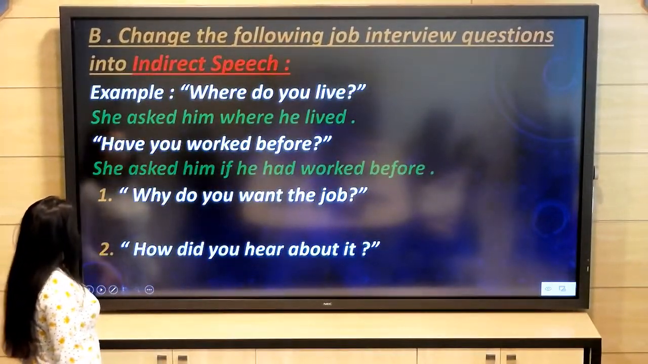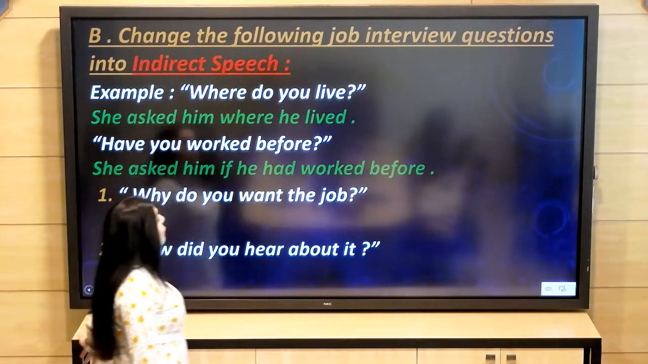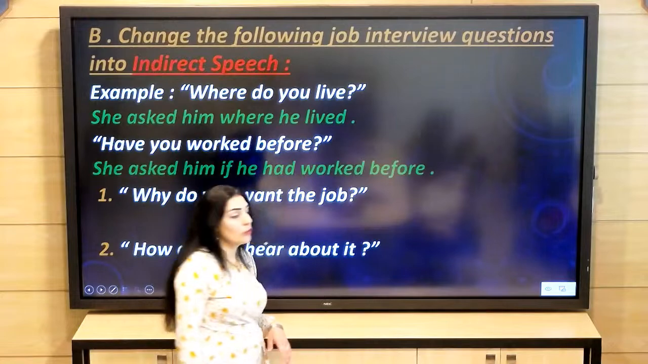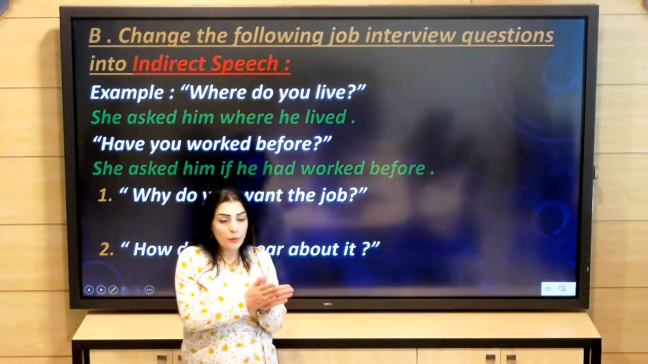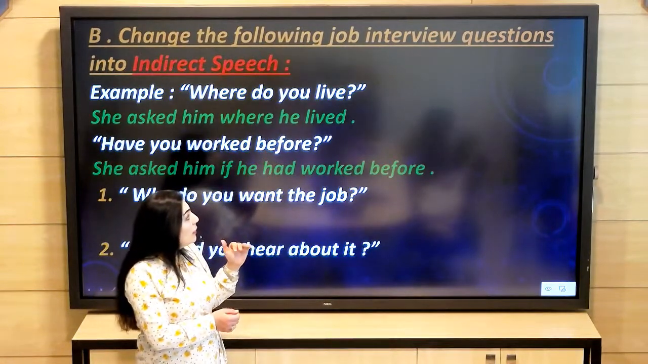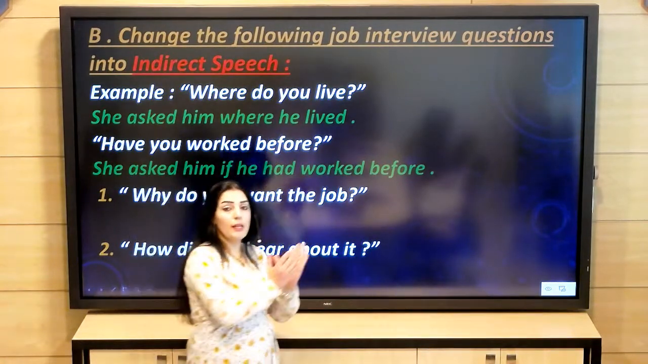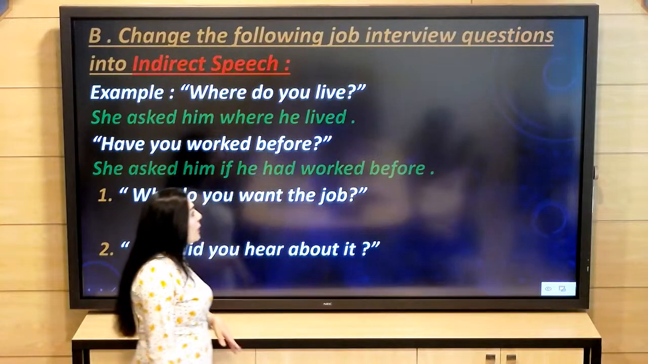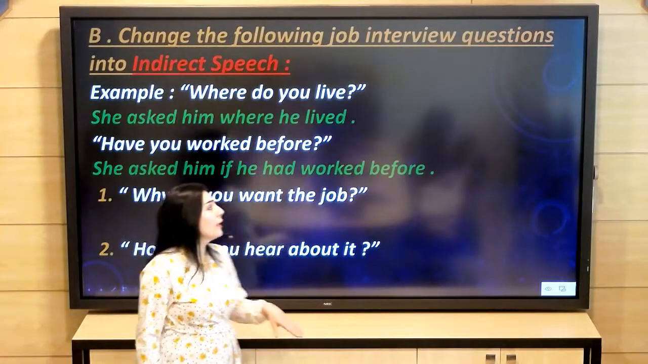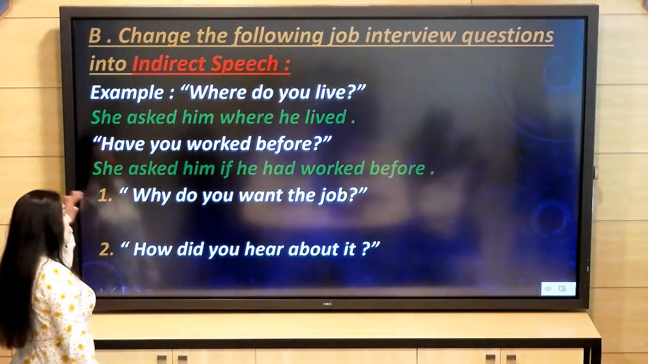Now another exercise. Change the following job interview questions into indirect speech. So here we have an interview between two people, okay? Someone asks and the other answers. We have to change the questions into affirmative sentences. Example, where do you live?